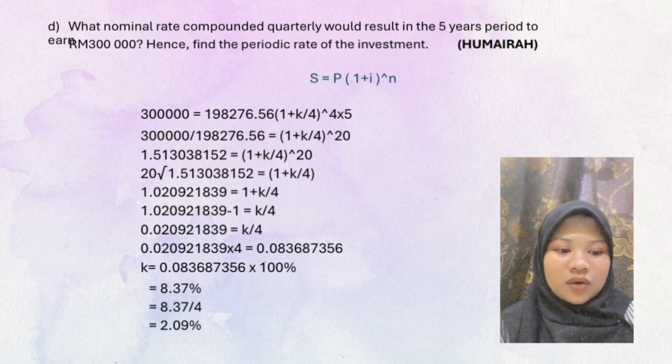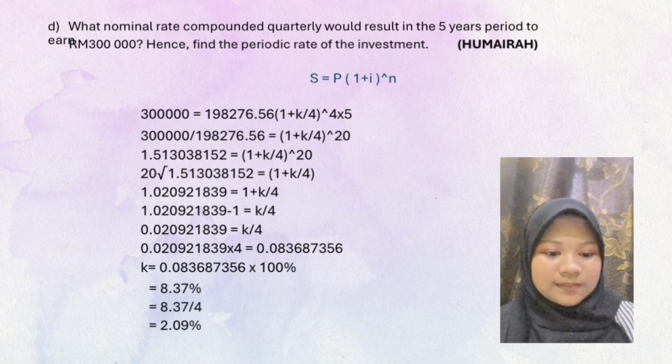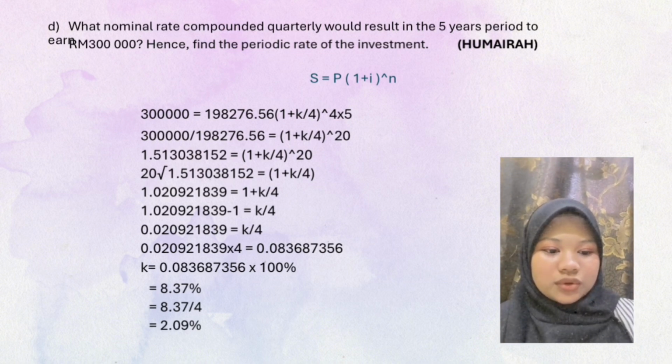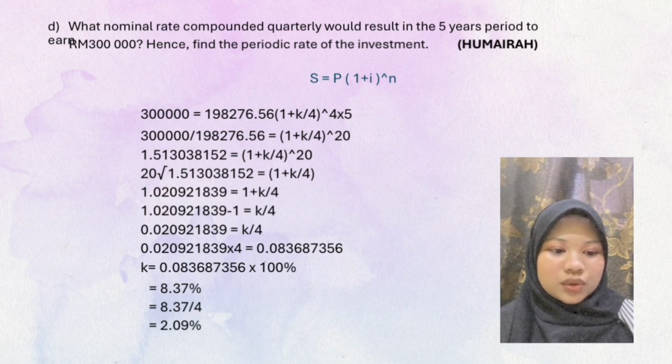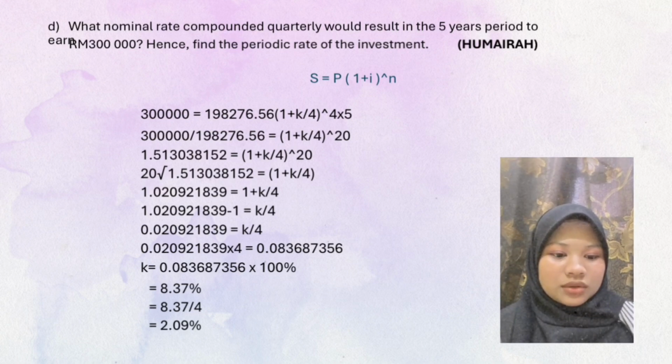Multiplied by 1 plus k over 4 to the power of 4 times 5. Then I divide both sides by 1,98276.56. After that, I take the 20th root on both sides. Next, I subtract 1 from both sides. K over 4 equals